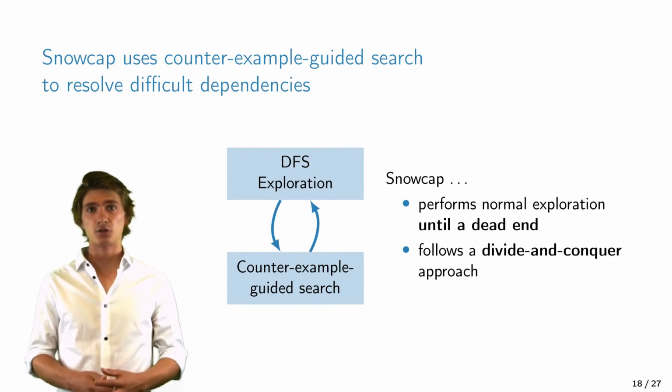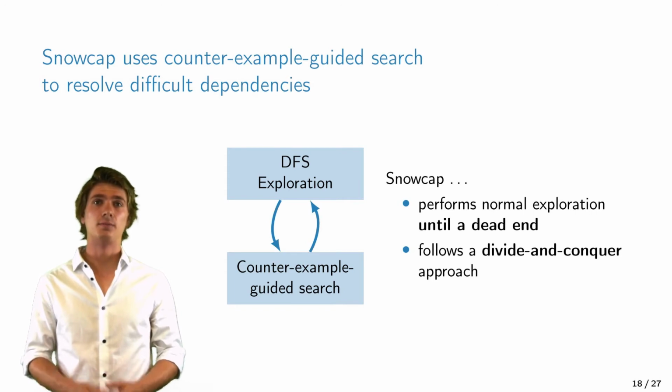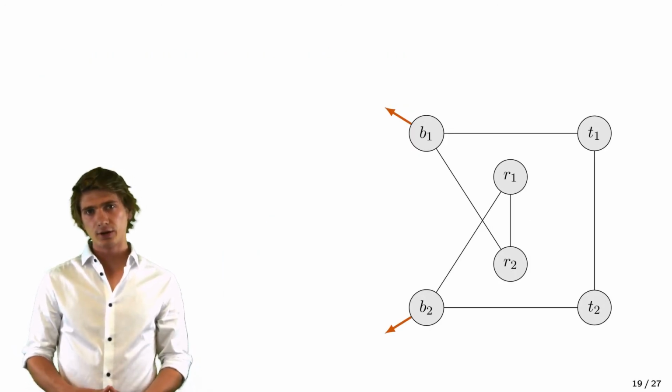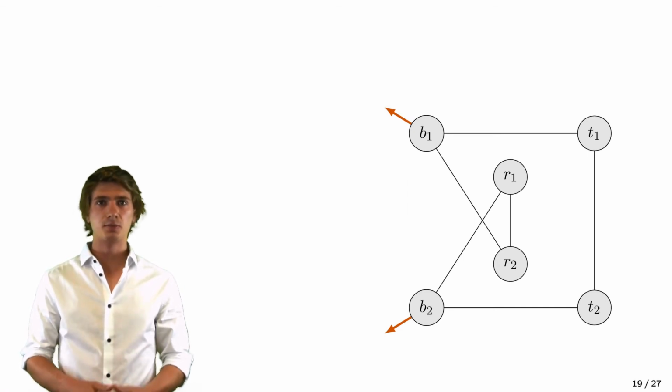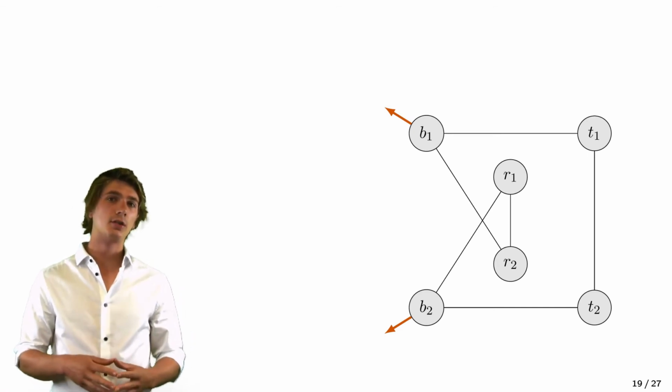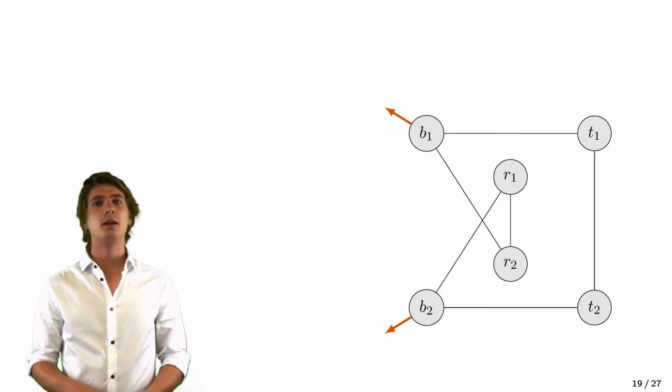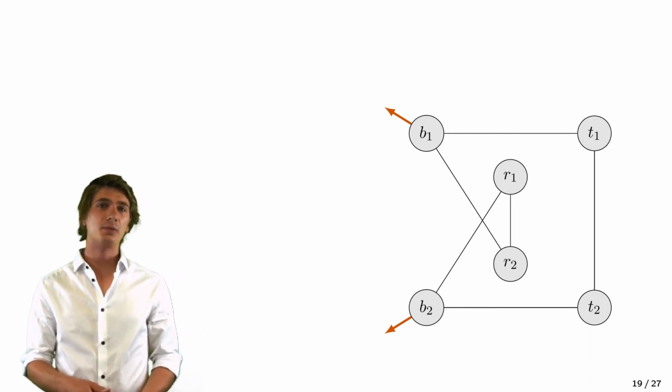And let's look at how Snowcap can isolate these dependencies. So let me introduce you to a new example. It consists of 6 routers, and the 2 egress routers, B1 and B2, are connected to the same external network. The topology is running OSPF, with link weights all set to the same value, but the BGP configuration is a